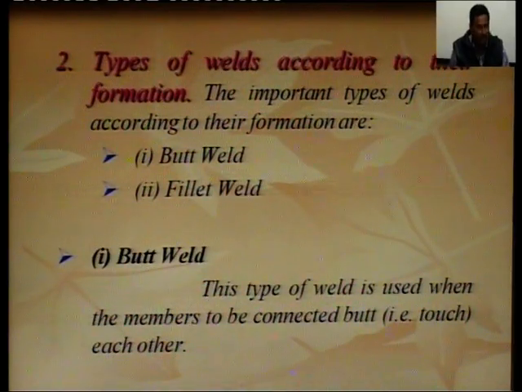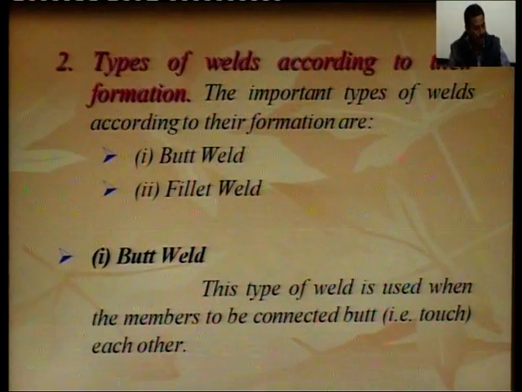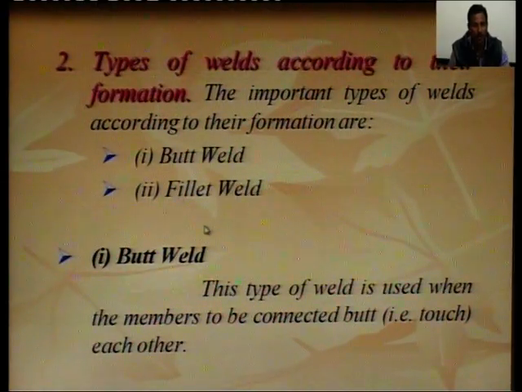Next type of weld is type of weld according to their formation. So, the important types of weld according to their formation are butt weld and fillet weld. So, let us discuss butt weld. This type of weld is used when the members to be connected butt, that is, touch against each other. So, when members butt against each other, it is called butt weld.